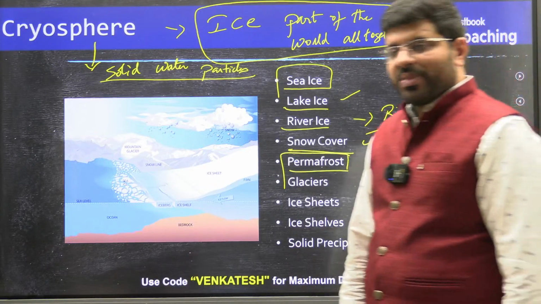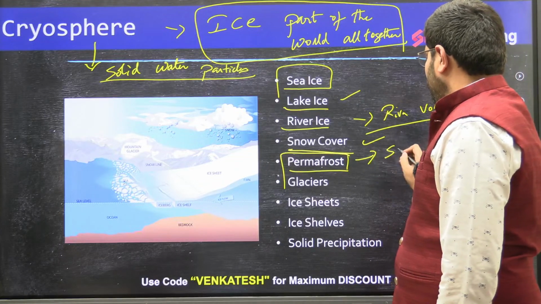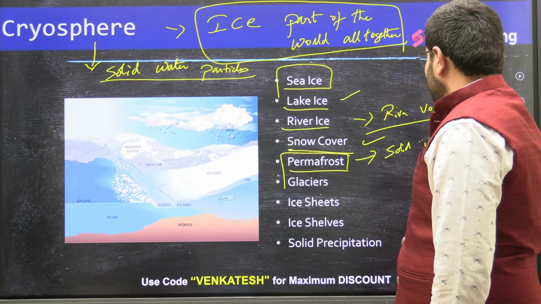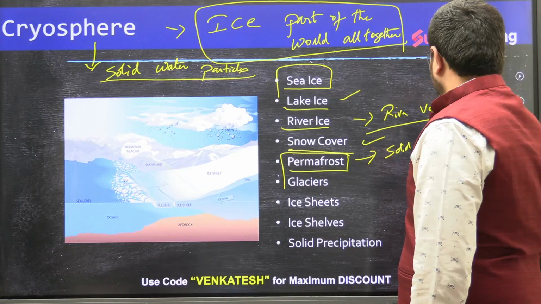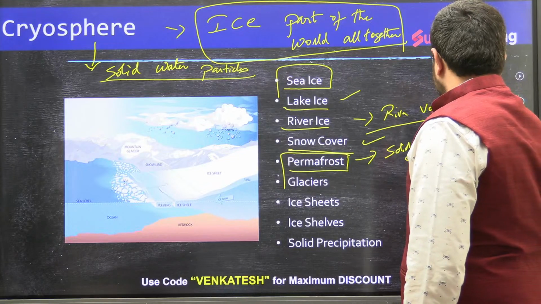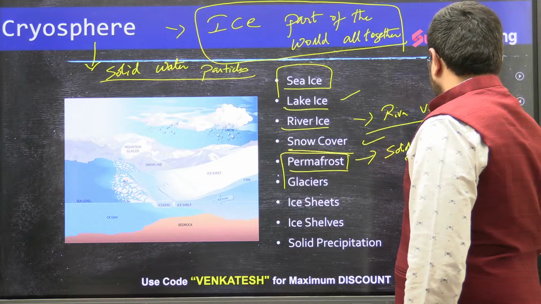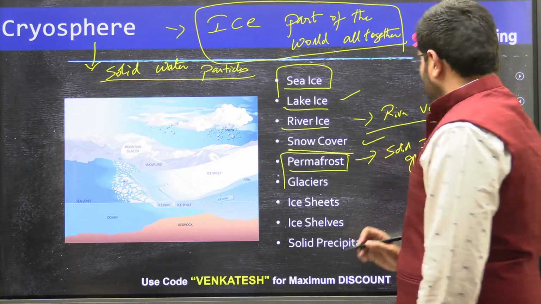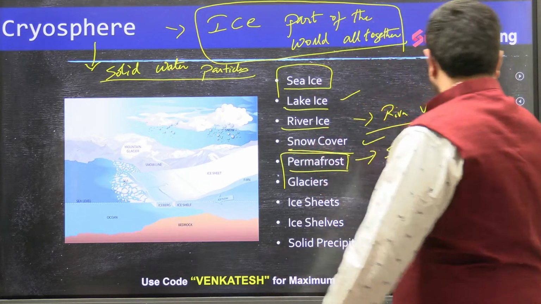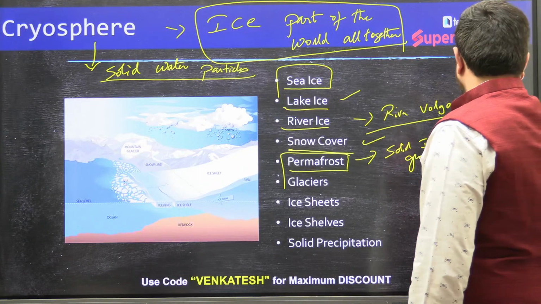Okay. So permafrost refers to the solid ice on the ground, to a depth of a few meters.